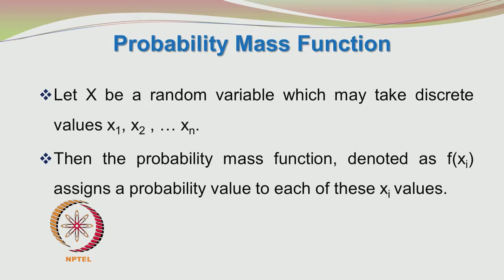So the random variable may take discrete values x1, x2, so on to xn. We now define a probability mass function and denote it as f of xi. The role of the probability mass function is to assign a probability value to each of the possible values xi.